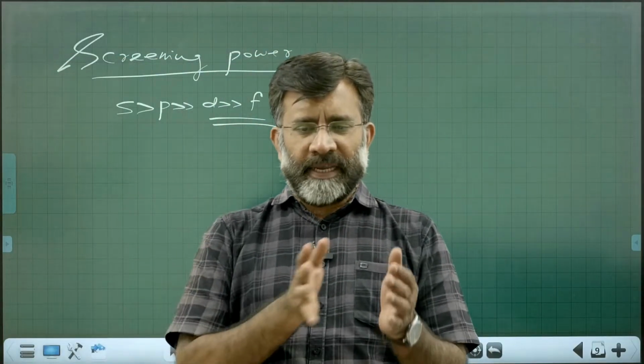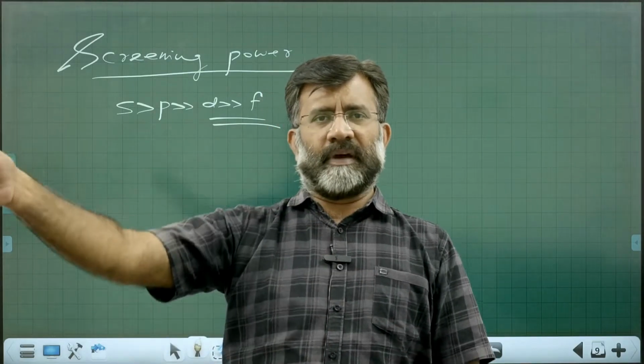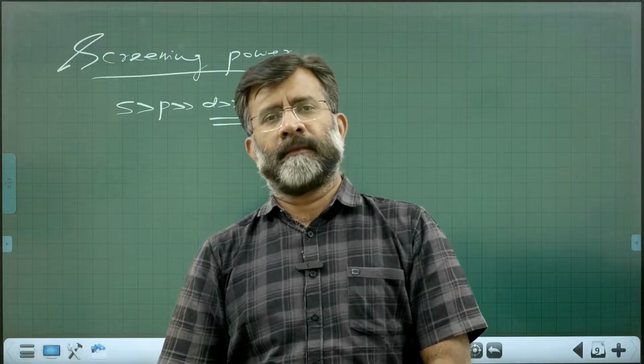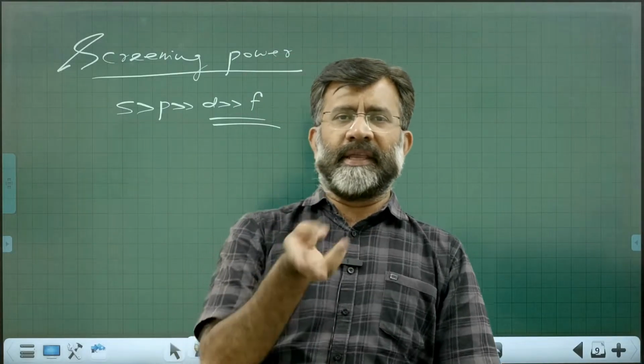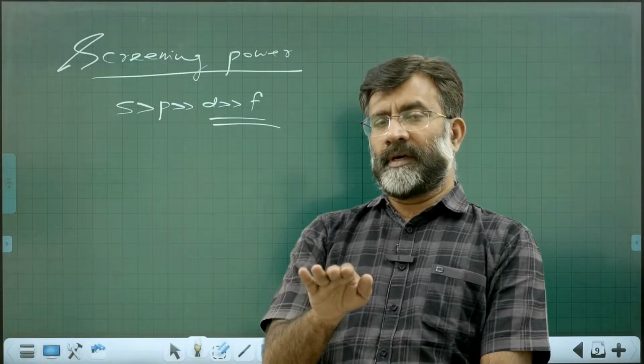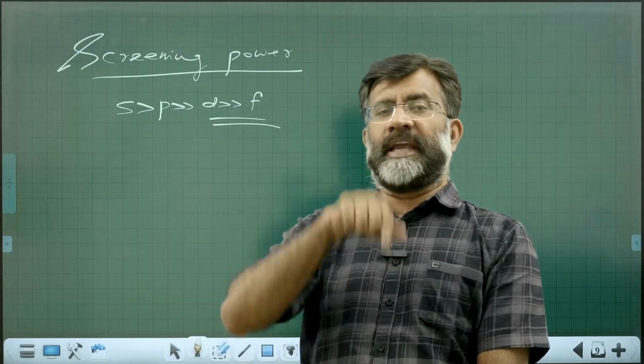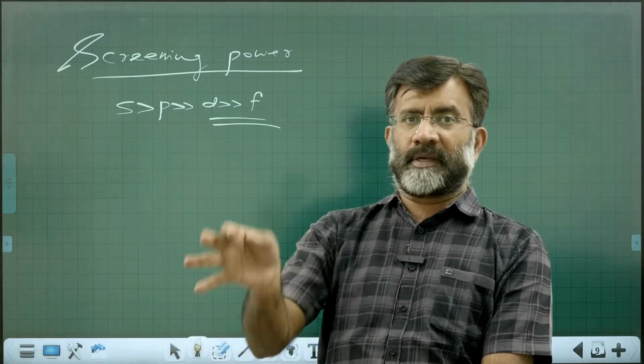So suppose the intervening orbitals are more s and p orbitals, control of nucleus on the valence shell will decrease. Suppose the intervening orbitals are d and f orbitals, their screening power is minimum. Therefore, control of nucleus on the valence shell will be more than what we expect. That is called a poor screening effect.